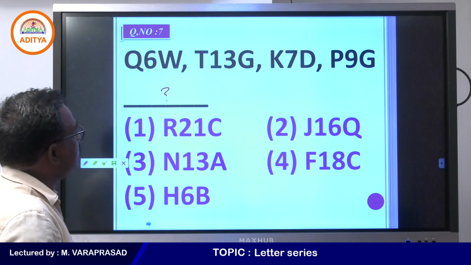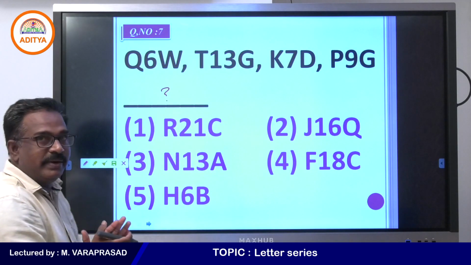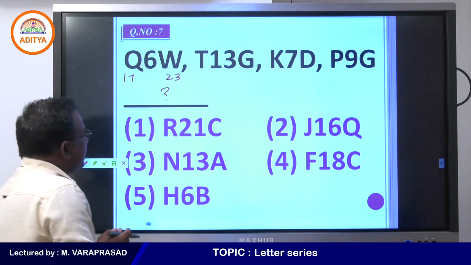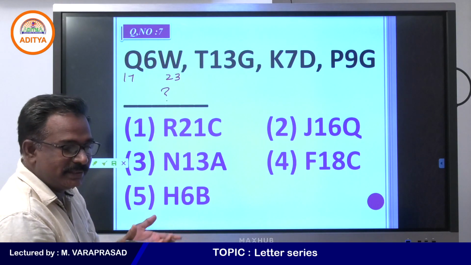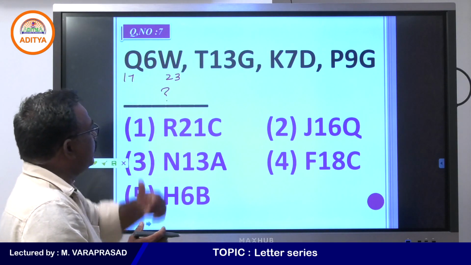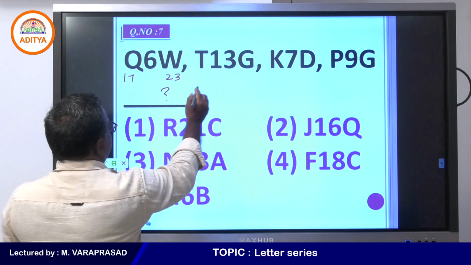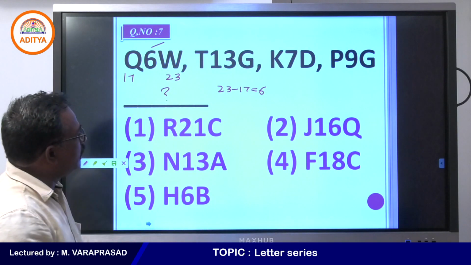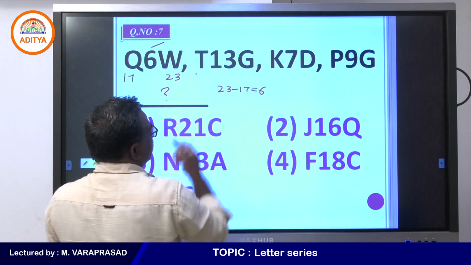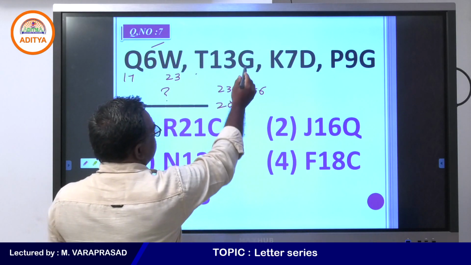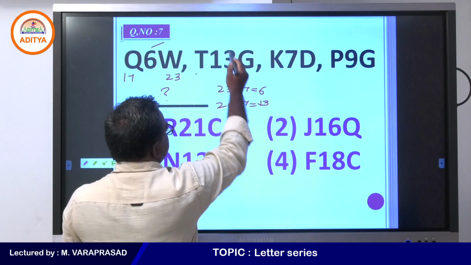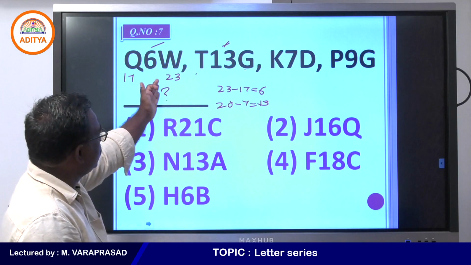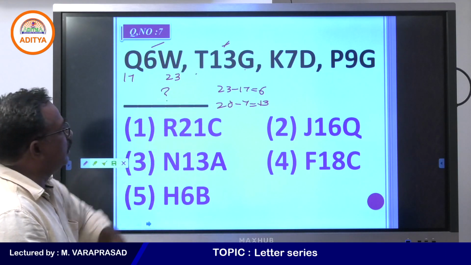Q6W is there. This is the 17th letter and this is the 23rd letter. If you take the difference between 17 and 23, you get 6. Yes, the difference of the place values is there in the middle. 23 minus 17 is 6. Very good. Next one, T and G: 20 minus 7 is 13. Here 17, 23, and 20, 17.